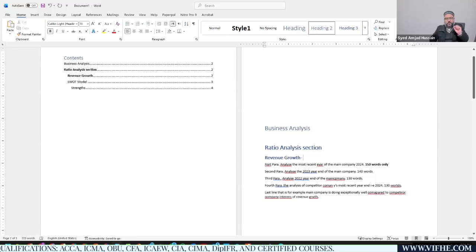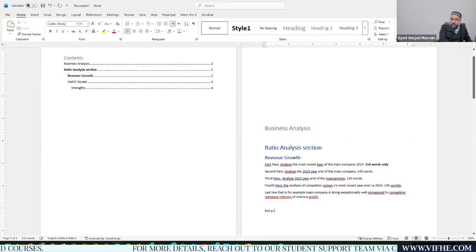The very first ratio of your analysis is most of the time in much more detail, because in this ratio you are actually explaining most of the things. When you move to the next ratio, for example the net profit ratio, or suppose the gross profit margin ratio, right?